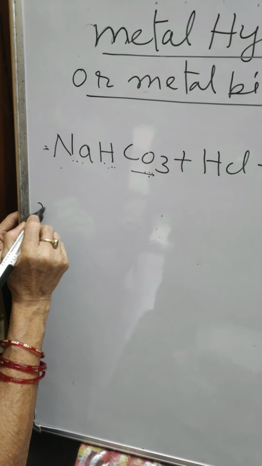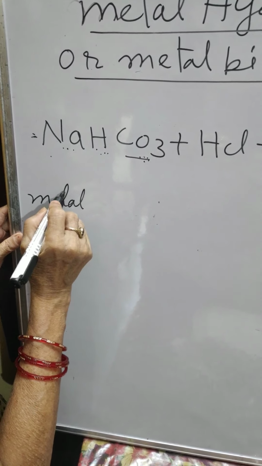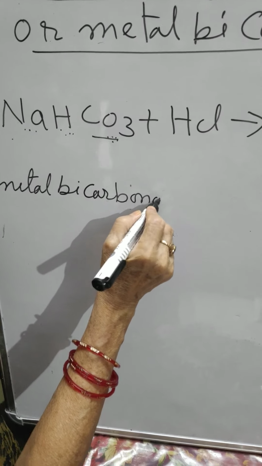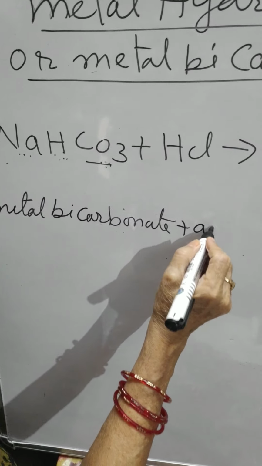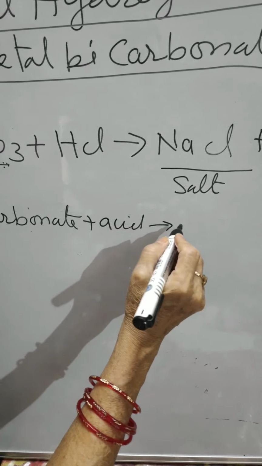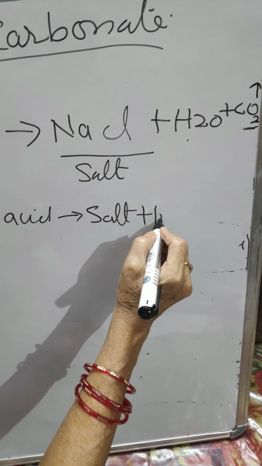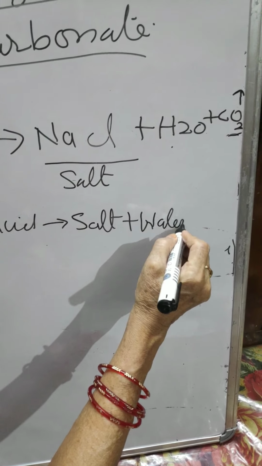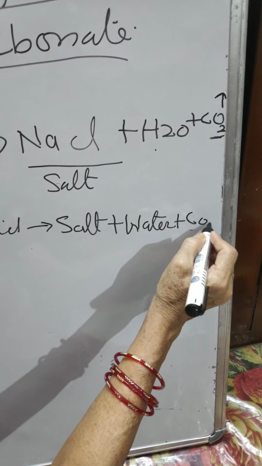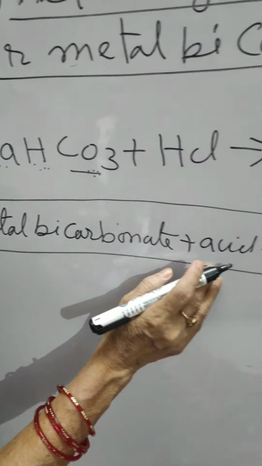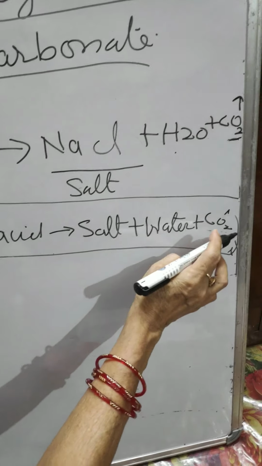Now write metal carbonate, bicarbonate plus acid forms salt plus water plus CO2 gas. Remember this. When any metal bicarbonate reacts with acid, it will form salt, water and carbon dioxide.